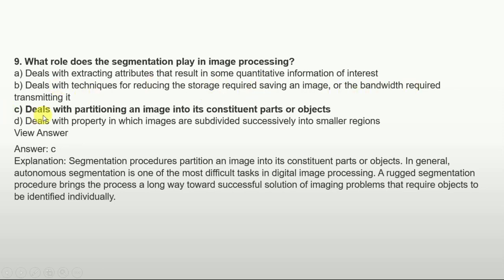Option C is dealing with partitioning an image into its constituent parts or objects, and option D is dealing with the property in which images are subdivided successively into similar regions. The answer is very clear: option C is the right answer. In the explanation, we get to know the segmentation procedure partitions an image into its constituent parts or objects.